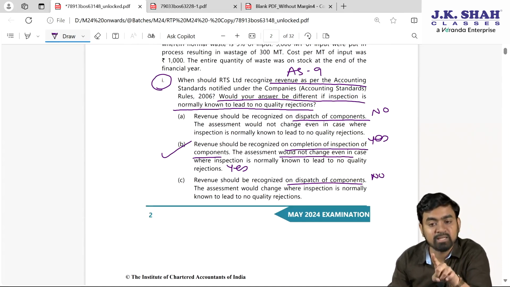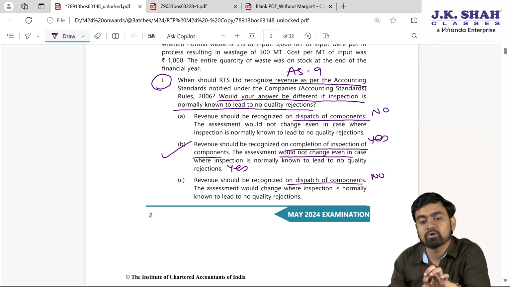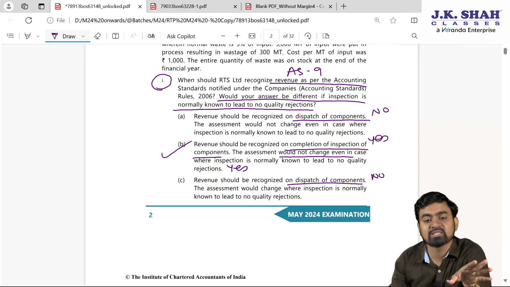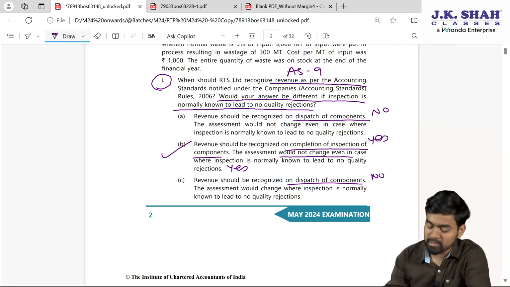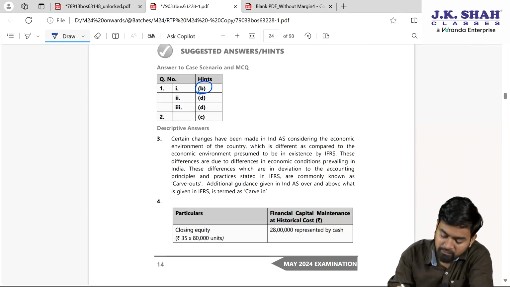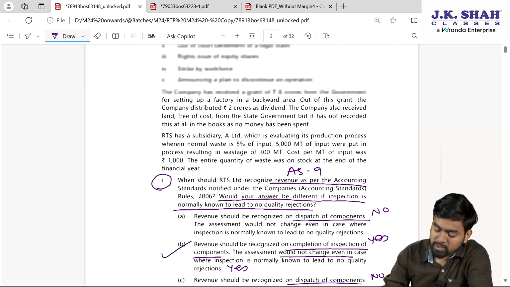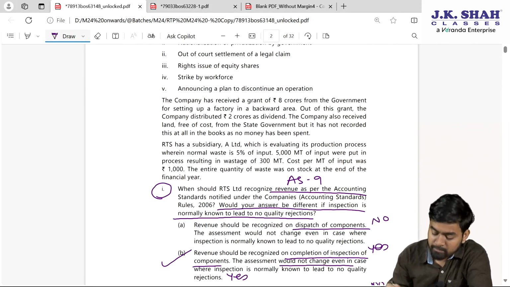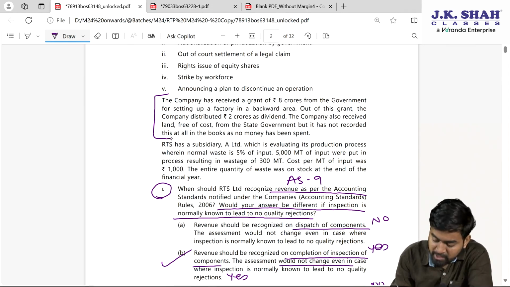When the inspection is done, the risk and rewards are transferred to the Indian Railway, hence we can book the income. The assessment would not change even in case where inspection is normally known to lead to no quality rejections. If you check here, option B is correct. Fine. My dear students, now in the same case study, we will study this particular paragraph.